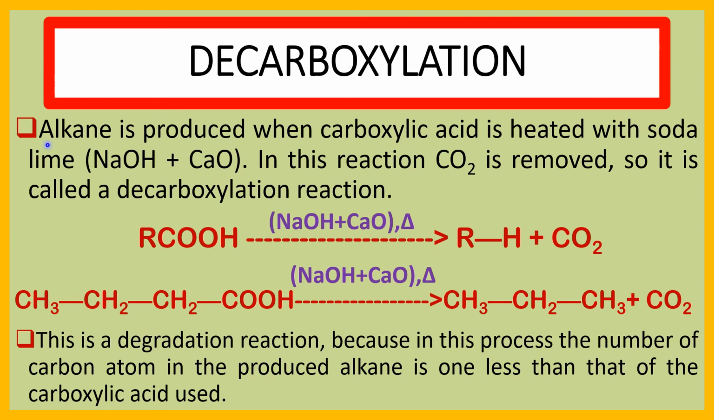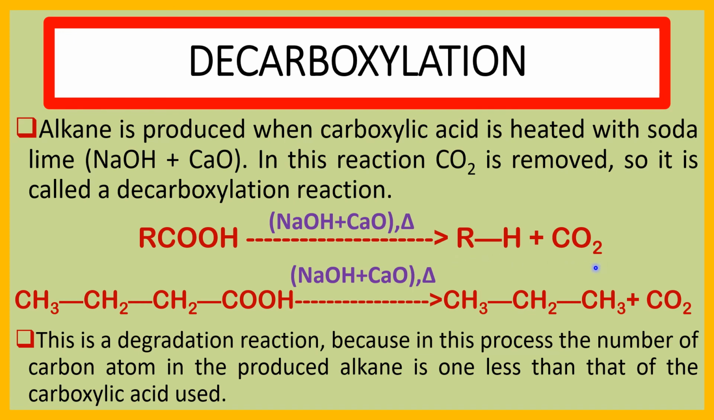Now see the preparation of alkane from carboxylic acid by decarboxylation. Alkane is produced when carboxylic acid is heated with soda lime. NaOH plus CaO is the soda lime. In this process, CO2 is removed, so it is called a decarboxylation reaction. RCOOH is the carboxylic acid. When this carboxylic acid is heated with soda lime, RH, an alkane, is produced and CO2 is removed.